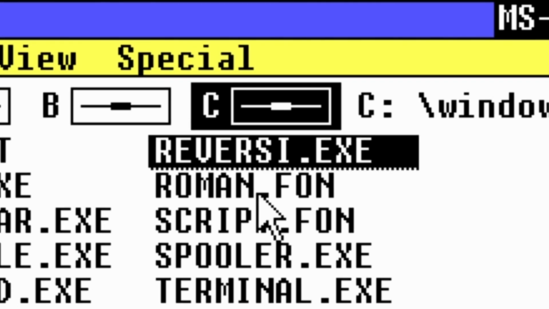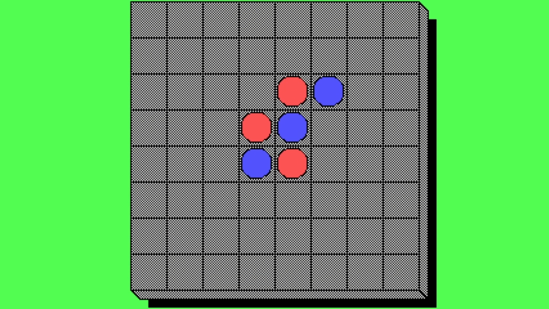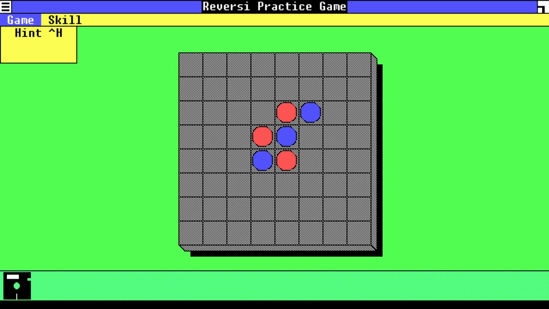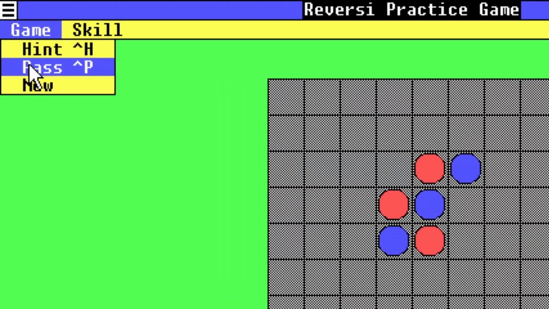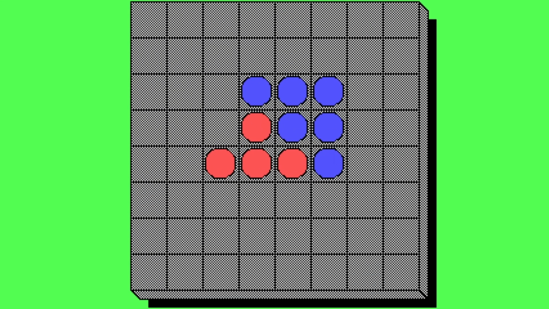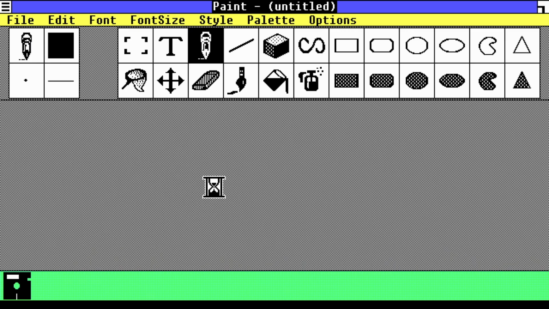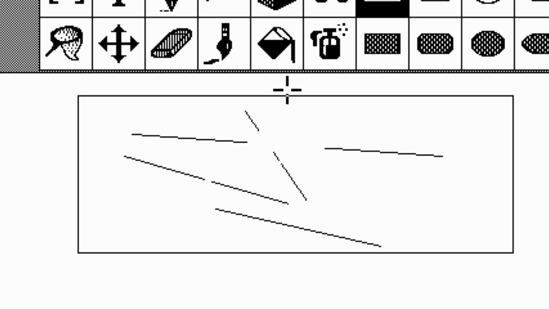Now what is reversi.exe? What is this? Is this like a game? Okay, I don't know what just happened, but if I click it, see, it just does this, but if I hold it down, now it works. That is so inconvenient. Okay guys, I'm not gonna lie, I don't know how this game works, so I think we're just gonna go back. I do want to try Paint though. Wow, this looks old. Wow, this is actually quite good for its time, I feel like, no?